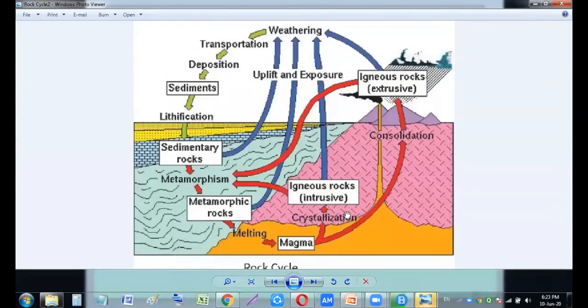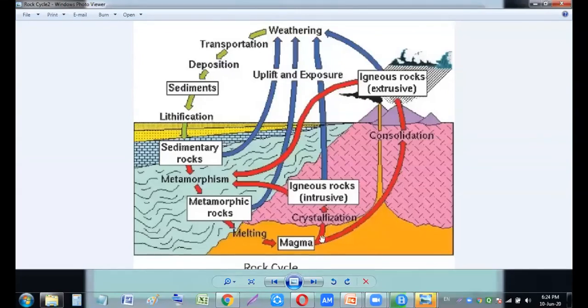The first formation, as we know, is igneous rock, the primary rock, and that is formed with the help of magma. When the magma comes out on the surface of the earth, it becomes extrusive igneous rock. Now these igneous rocks, because of wind and rain that I showed you, because of weathering conditions also, are transported from one place to another. Let me show you with my marker.